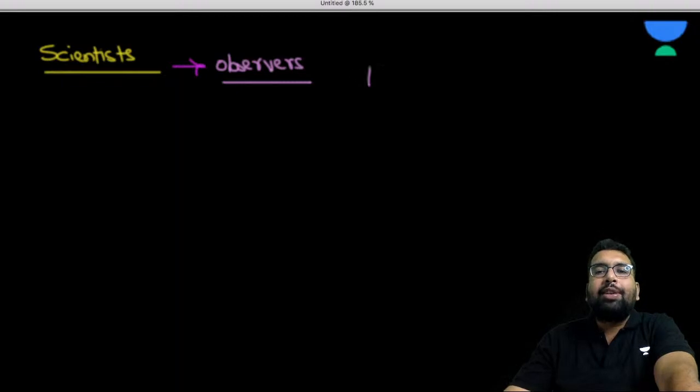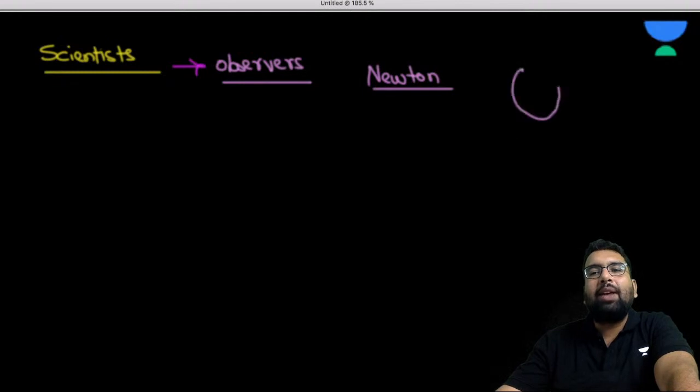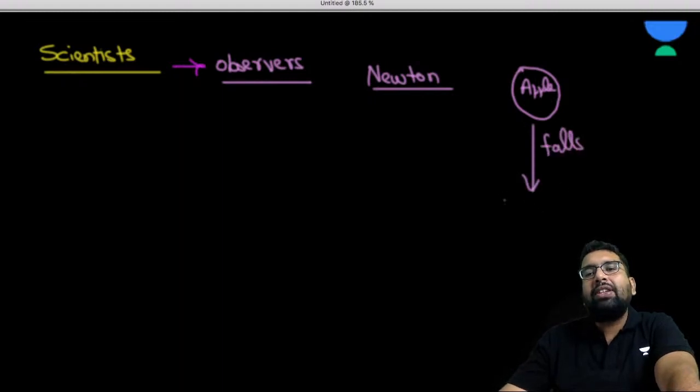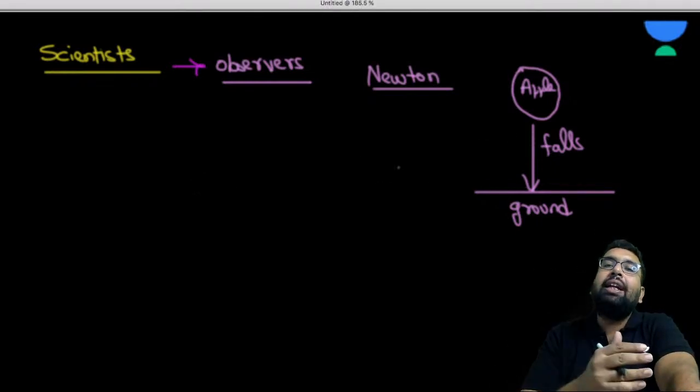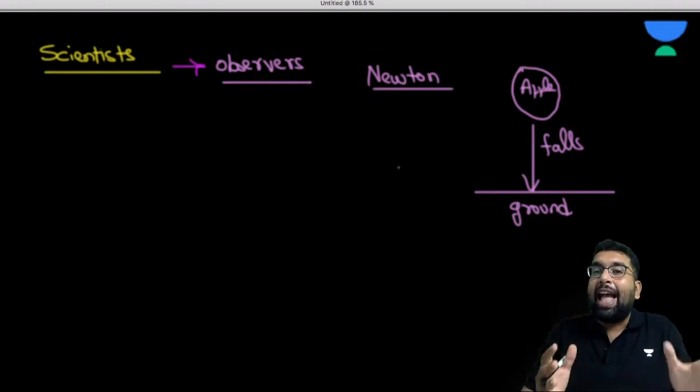For example, there was a person named Newton. What does Newton do? One fine day, Newton went and saw an apple falling from a tree. He saw that the apple falls and reaches the ground. The apple fell from the tree and reached the ground. Now, what he did was observe this phenomenon: the apple is falling down.